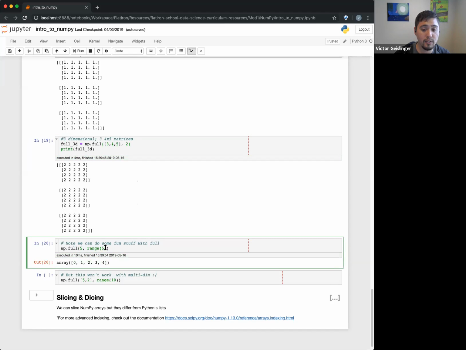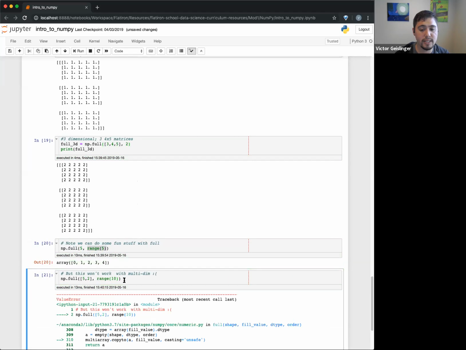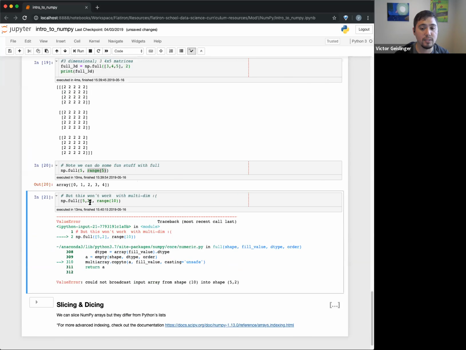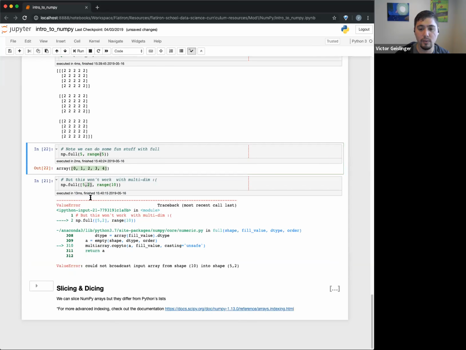For example, if you had a list right here, you can very quickly create a full list that comes all the way through. Note this won't work with multiple dimensions, unfortunately. It'd be great if it were able to figure this out, but it turns out it doesn't have that ability. But you can do it from this, for example. So it's kind of useful to quickly create a NumPy array from here using a full.